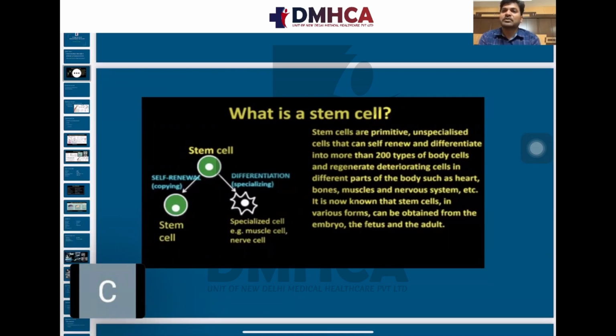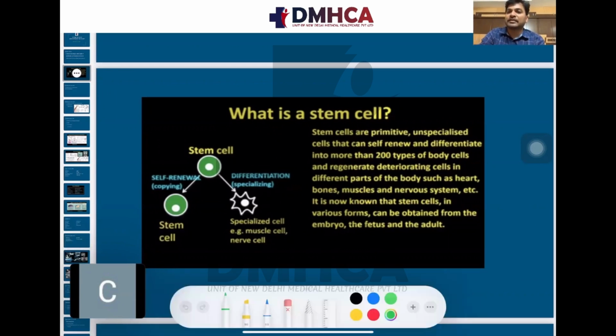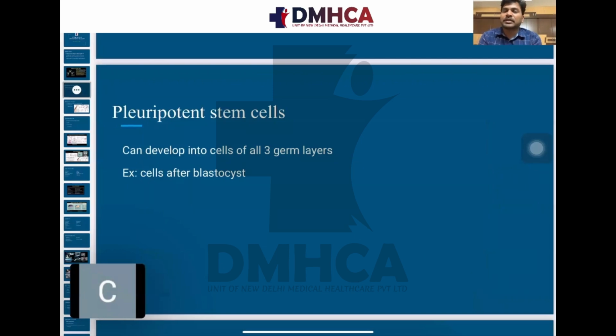Stem cells are primitive cells and unspecialized cells, because unspecialized means undifferentiated cells that can convert into more than 200 types of body cells. Each stem cell has a potential. Please note this point. Each stem cell has a potential of converting into 200 types of body cells. That is the potentiality of the stem cell. And regenerating, there are different types of stem cells. We will discuss one by one about the different types of stem cells.